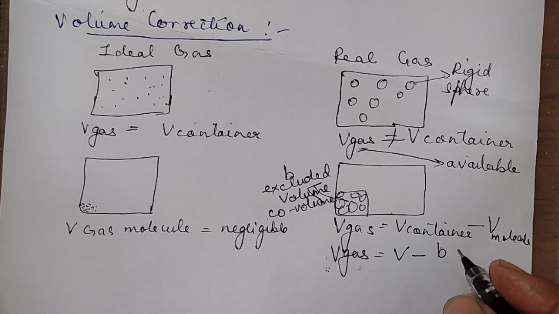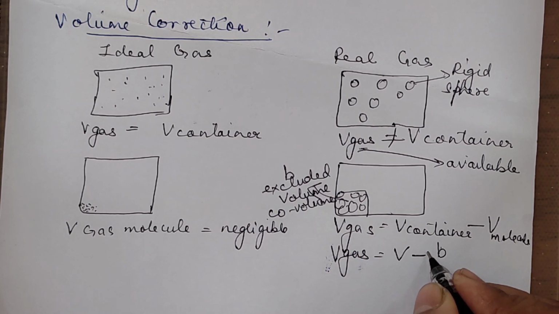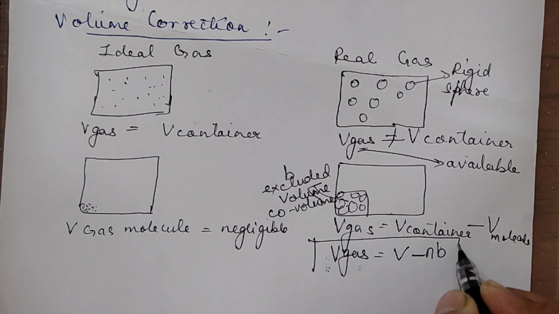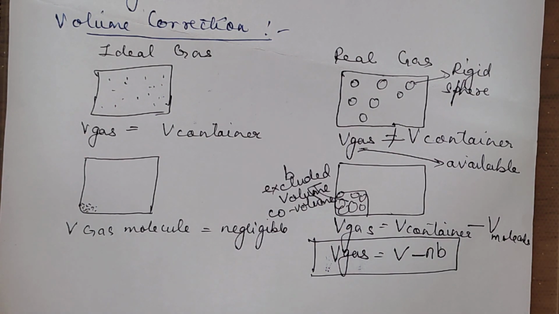If we are writing in terms of n moles, we will write down nb. So instead of writing PV is equal to nRT, for that V in the ideal gas equation, we should now be writing V minus nb. This is the volume correction which is required in the ideal gas equation. Okay, I hope the point is very clear.